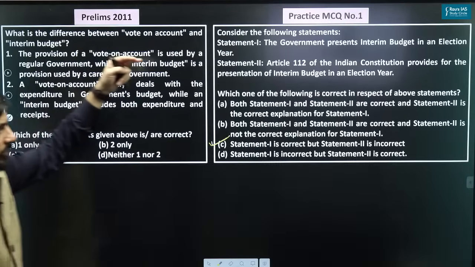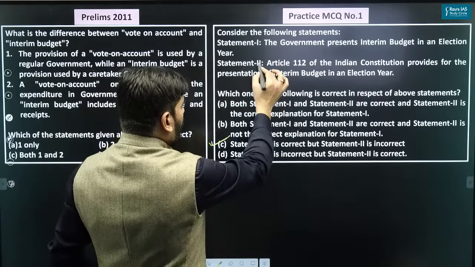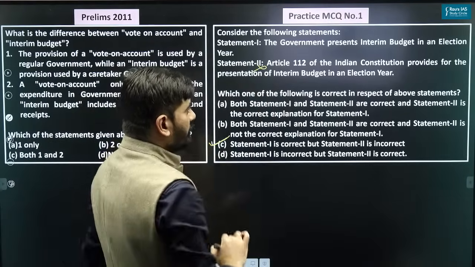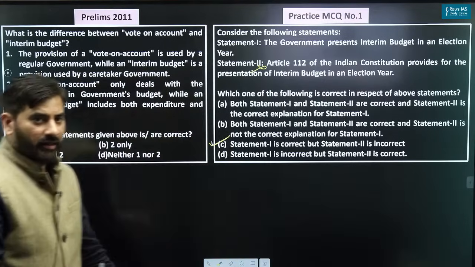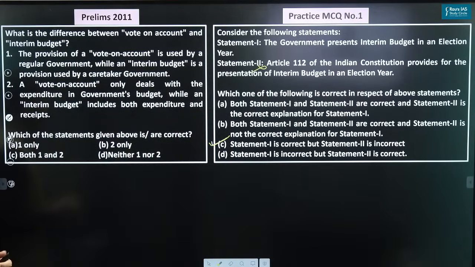So, Article 112 of the Indian Constitution does not provide for presentation of interim budget in an election year, right? Some of you gave me the answer as B. Please check. B means both the statements are correct. The second statement is not correct. Please have a look. Article 112 does not provide for presentation of interim budget.